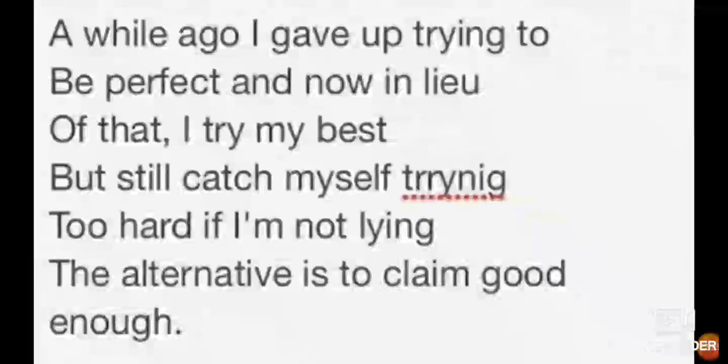So it is very clear that in poetry where in one paragraph there is no punctuation mark, or very few punctuation marks, here you can see from the beginning to last only one full stop and here only one comma. Free lines, isn't it? So which figure of speech is it? It is enjambment. You can see, a while ago I gave up trying to be perfect and now in lieu of that I try to be better. Here two or three lines are given with no punctuation mark.